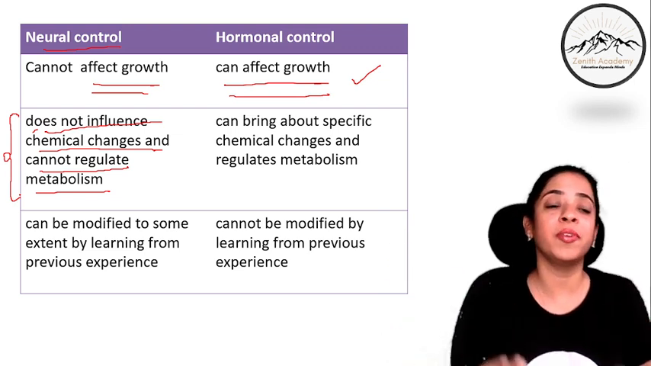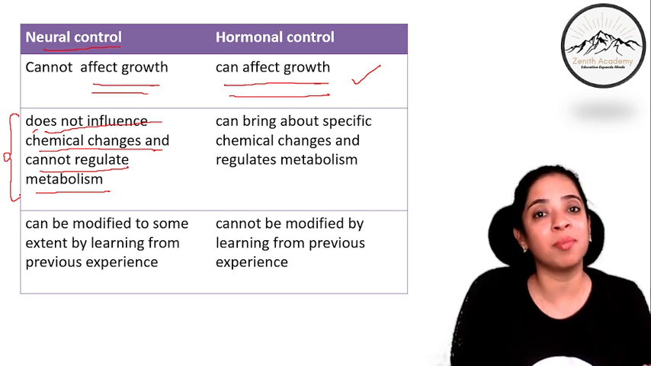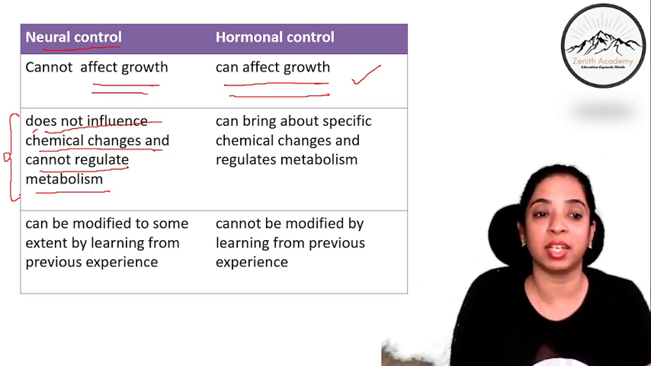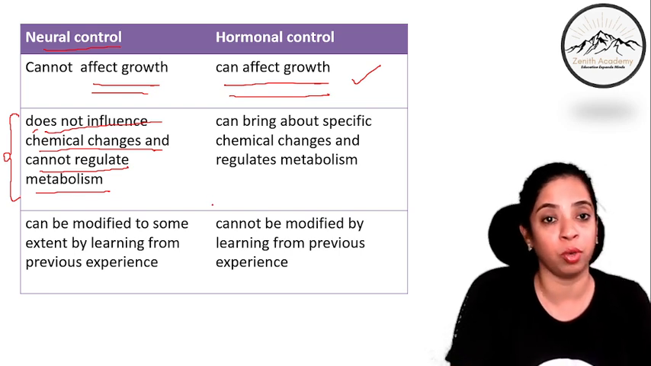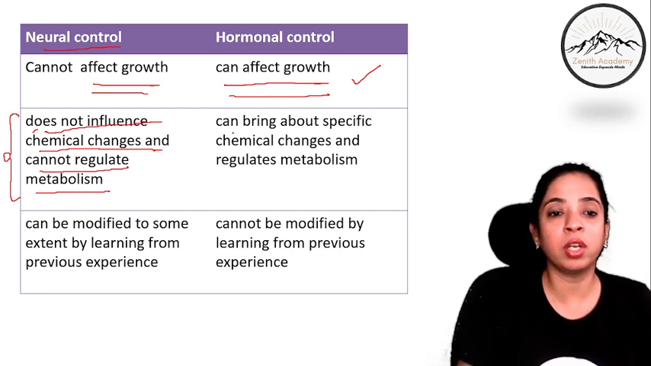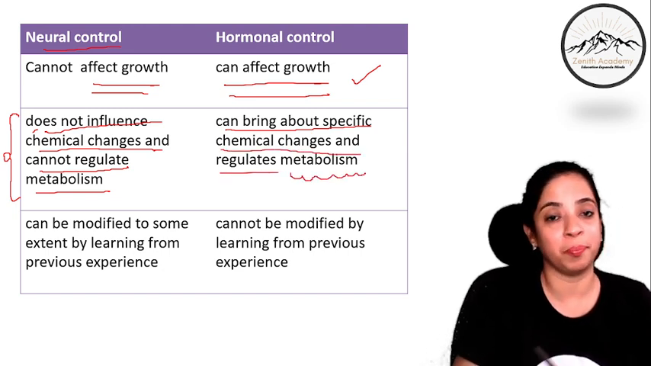So it is not influencing any chemical change in our body, and therefore the metabolism of our body is not affected. It is not influenced by neural control. Whereas in hormonal control, it can bring about specific chemical changes and it regulates our metabolism.